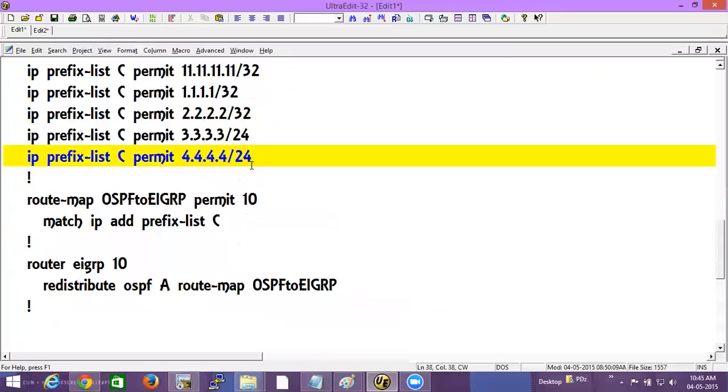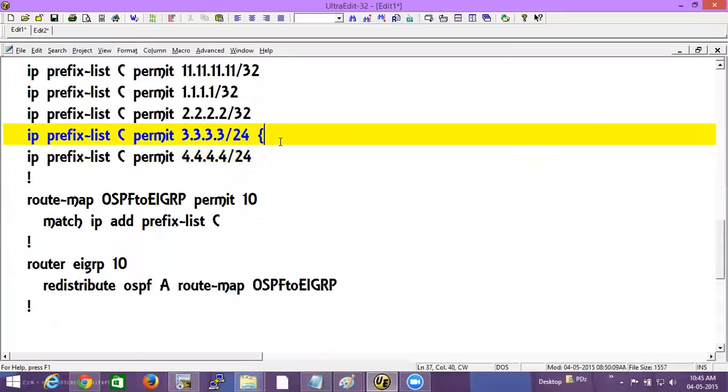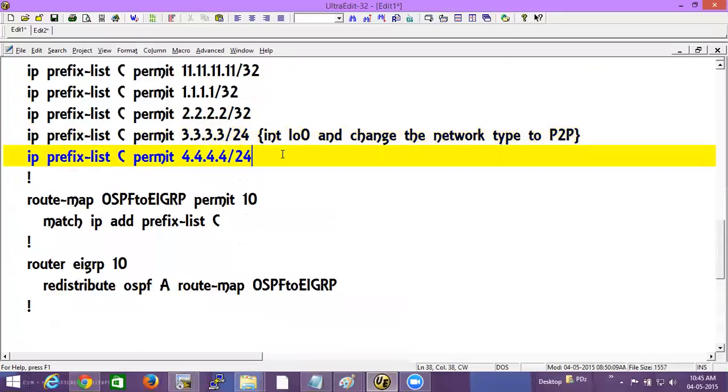This should match /24. But for this to work, what we had to do? We had to go to that interface loopback 0 and change the network type. This worked when we did that, right? Network type to what? Point to point. This worked, but it didn't work for him because that is connected to VDC. It will not get redistributed by default. So we need to do redistribute what? Direct here, right?